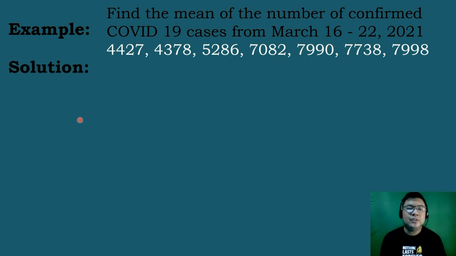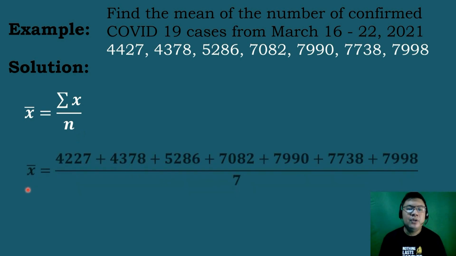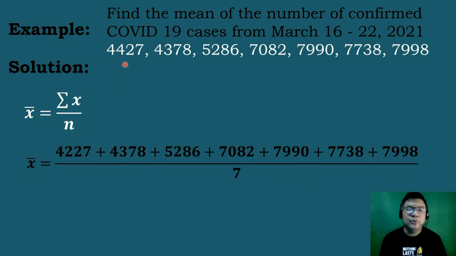So to find the mean or the average of COVID-19 cases from March 16 to March 22, we need to use the formula. We have x bar is equal to summation of x all over n. We will be substituting the corresponding values. So we have x bar is equal to 4,427 plus 4,378 plus 5,286 plus 7,082 plus 7,990 plus 7,738 plus 7,998 all over n, which is equal to 7.